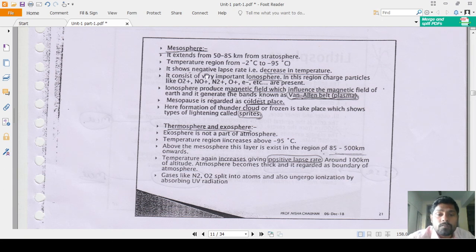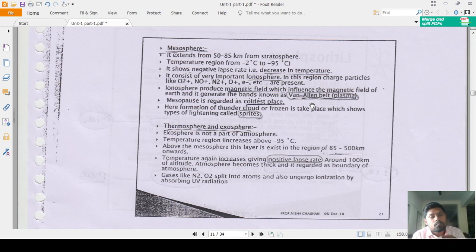Now, the mesosphere contains the very important ionosphere. That means in the mesosphere there is a sub-region known as the ionosphere. That is important for MCQ purposes. The ionosphere is situated in which region of the atmosphere? The answer is the mesosphere. One more important term is the Van Allen belt, that is the plasma. The Van Allen belt is also situated in the ionosphere.